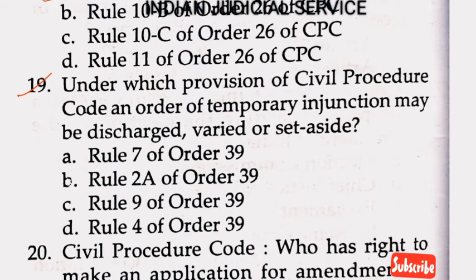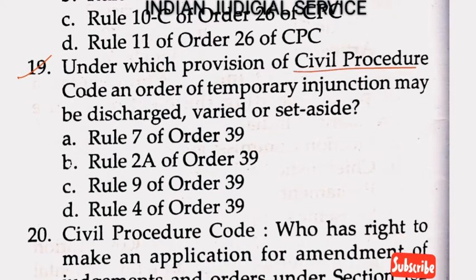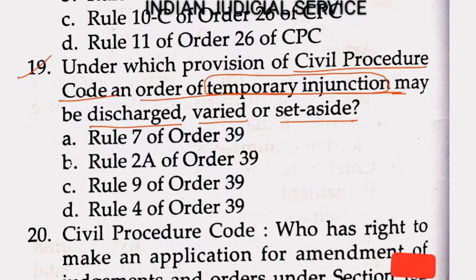Now question number 19. Under which provision of the Civil Procedure Code may an order of temporary injunction, this is very important here, be discharged, varied or set aside? A temporary injunction may be discharged, varied or set aside under Rule 4 of Order 39. So the answer here is option D.